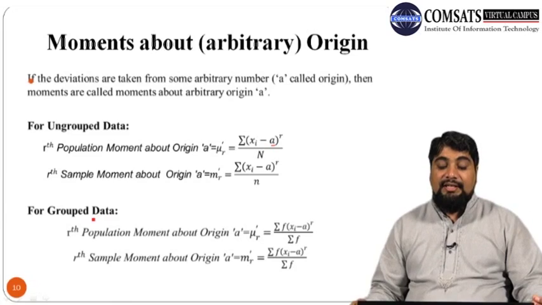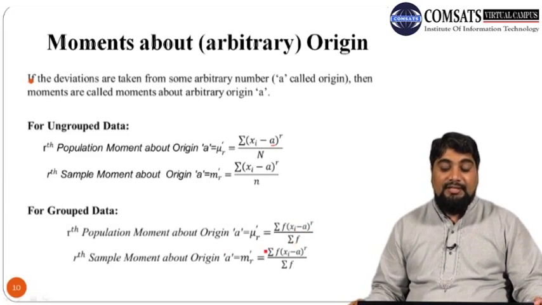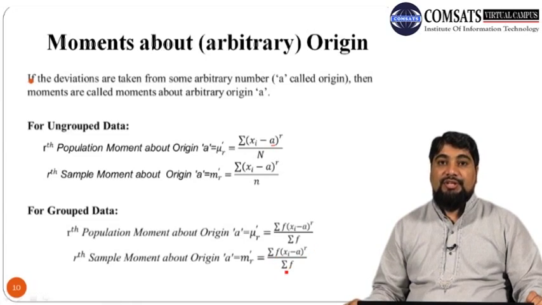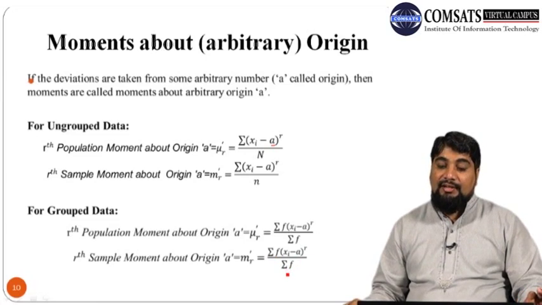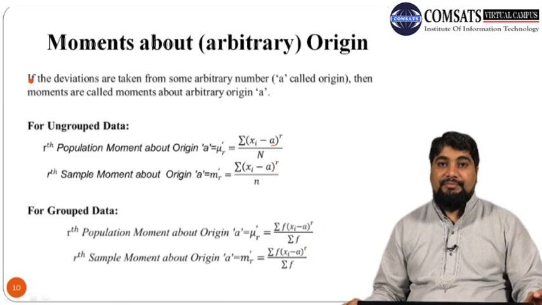The formula: the rth population moment about origin a is mu dash r, which is summation f times (xi minus a) raised to power r divided by summation f, and the rth sample moment about origin a is m dash r, equal to summation f times (xi minus a) raised to power r, whole over summation f. The structure of the formulas is the same, except that we have replaced x bar with this arbitrary origin a.